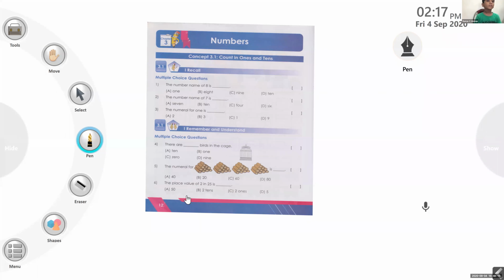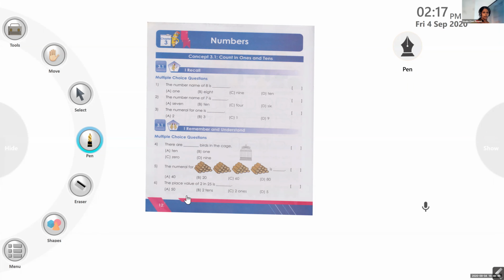You are ready with the workbook, page number 12. So shall we start? All of you got the same page number? Yes, ma'am. So we will move to the first one. It's a recalling. This is already studied. And it is a multiple choice question, having options.